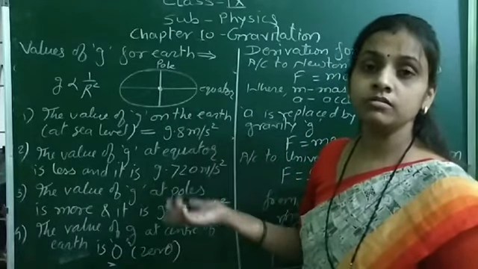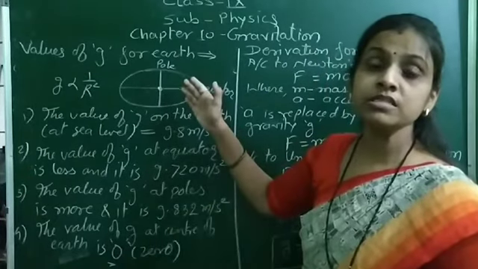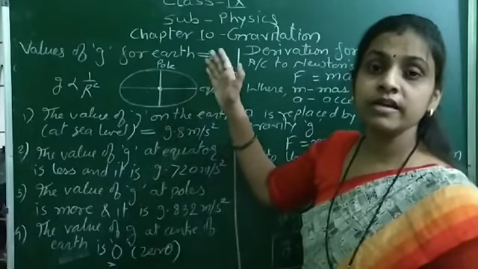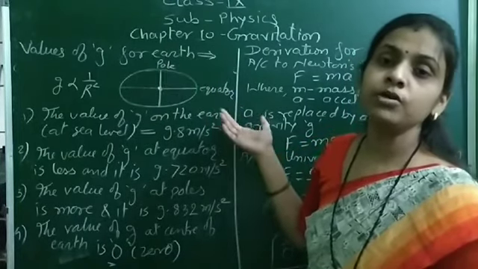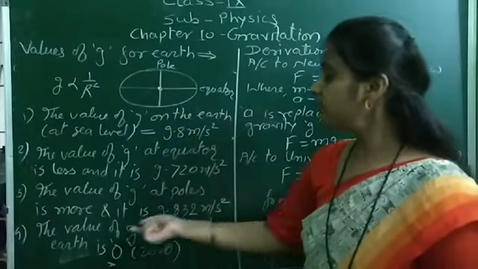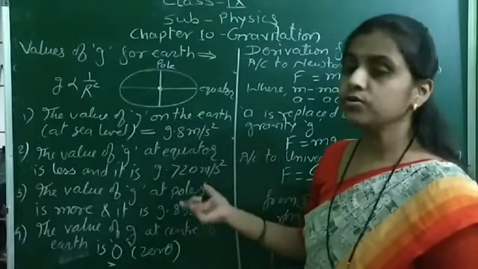Or vice versa, the question may be asked, why is the value of G at poles more? Because the radius of the earth along poles is less as compared to equator, and therefore the value of G at the pole is more as compared to the equator.